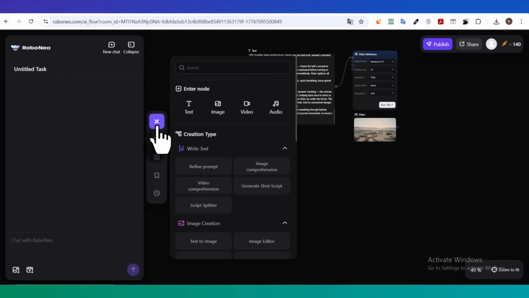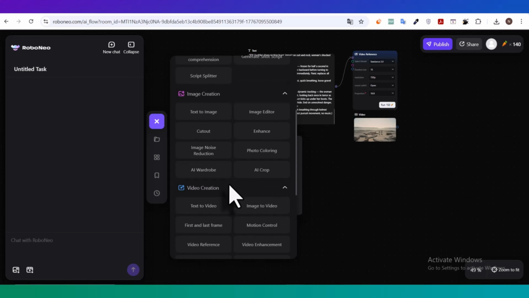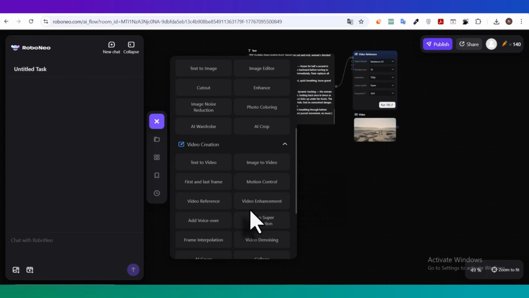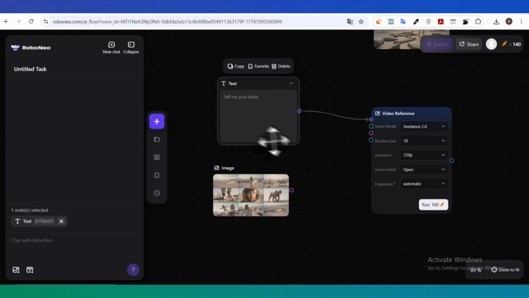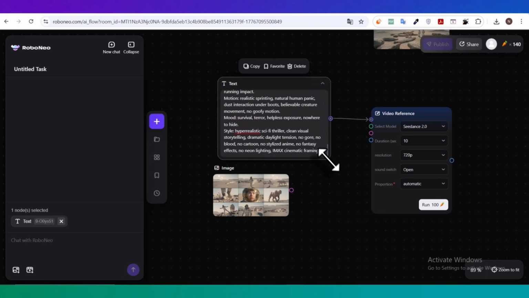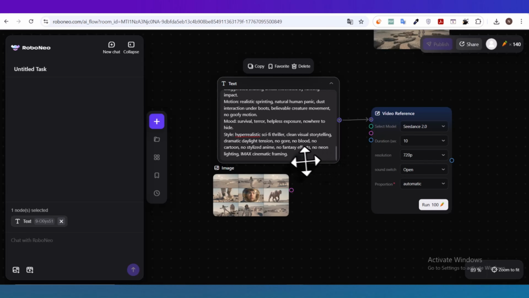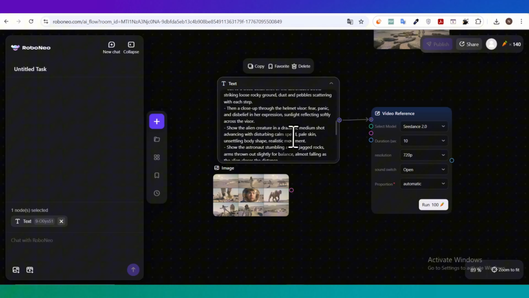Now we're going to jump back to roboneo.com so we can use Seedance 2.0 again. But this time, we're doing it differently. This time, the storyboard becomes the main input for building the next scene. So go ahead and use the video reference node again, and like usual, we'll use ChatGPT to generate the prompt for the next scene we want to create with Seedance 2.0. Then connect the storyboard image, add the prompt, and send both of them into the video generation node.